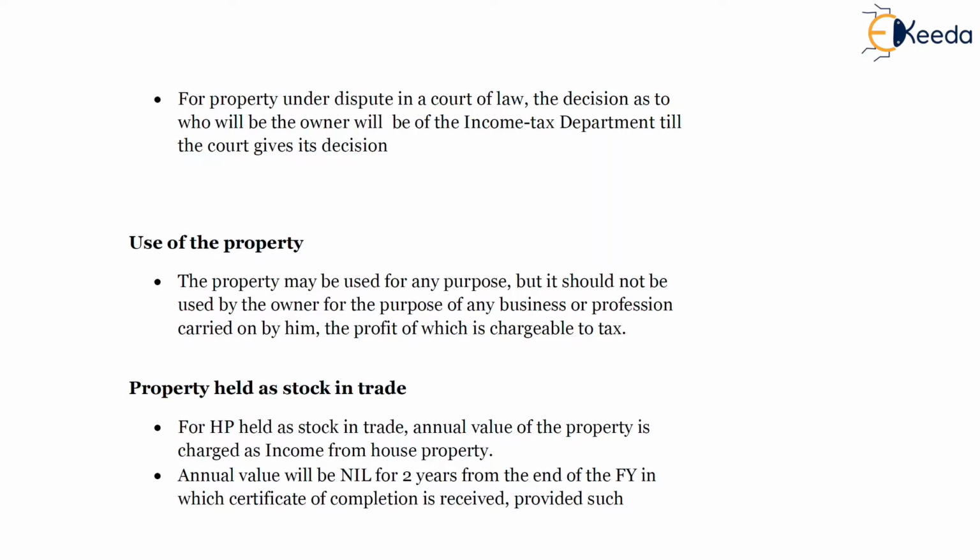For example, a builder who has received a certificate of completion in March 2020 will have 2 financial years till which this property won't be taxable in his hands as income from house property.